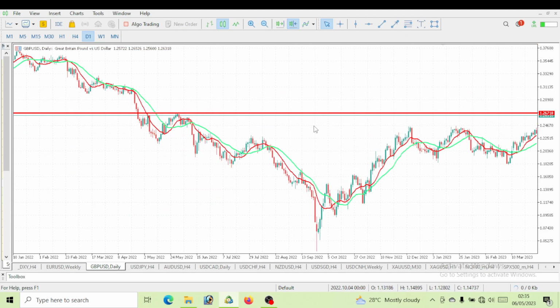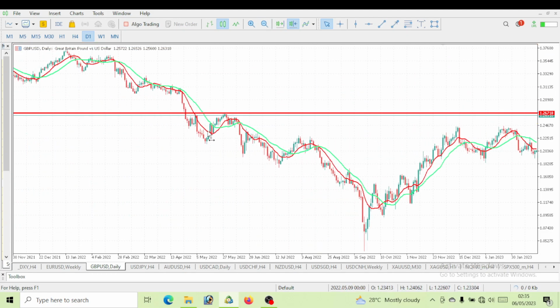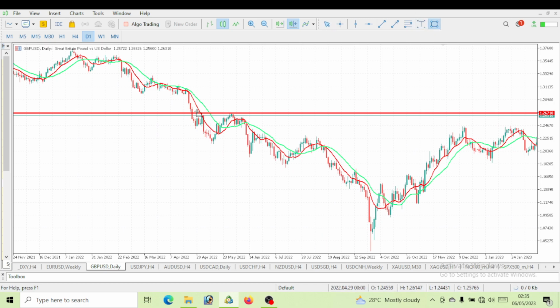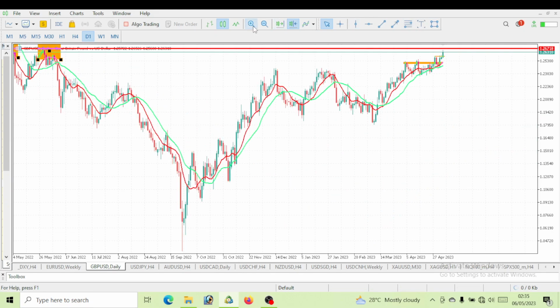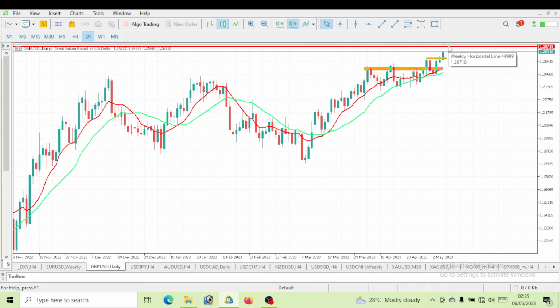So if you take a look at this level, why I've highlighted this level, you can see that price has once reacted to this level. You can see it clearly at the level of 1.26718. We saw price react to this level once. We saw price react to the same level again, twice. So what is price doing right now? Price is coming to this same level again for the third time, and we expect a reaction. With that reaction, what do we expect? We expect GBP USD to actually fall. So this week I'll be expecting a fall on GBP USD.